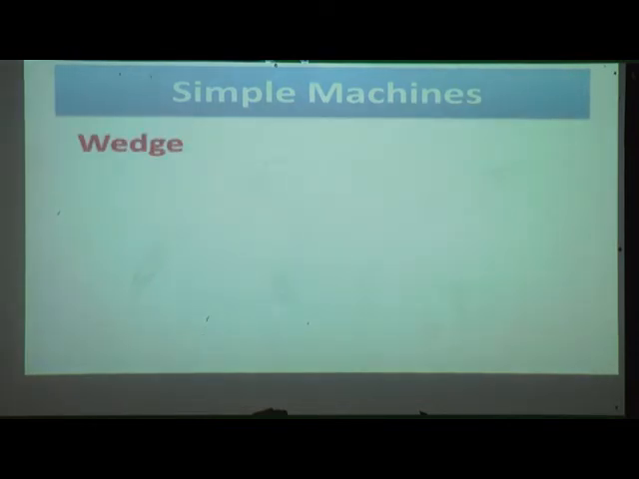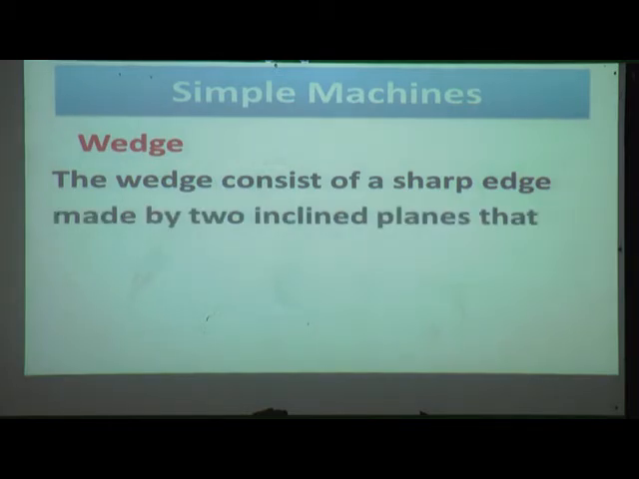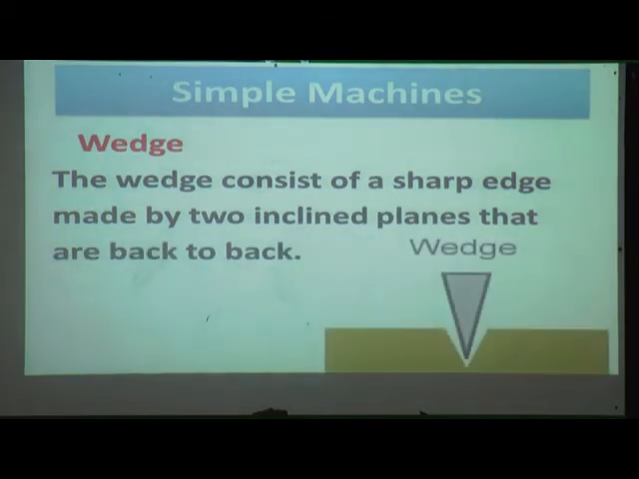Now we will see about the wedge. The wedge consists of a sharp edge made by two inclined planes that are back to back. Means that the wedge has a slight slope back to back.